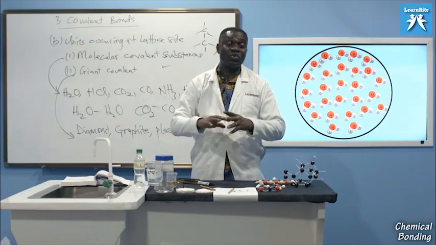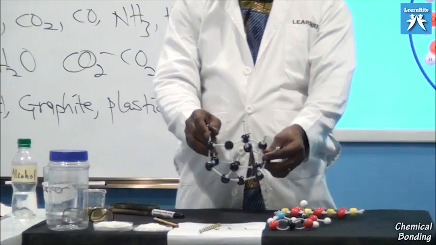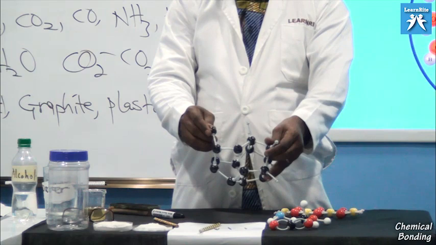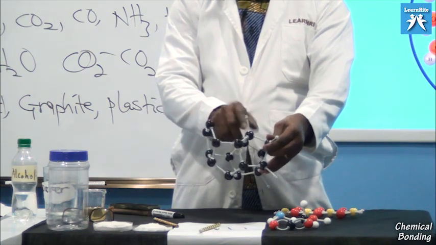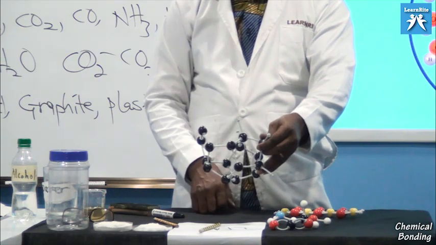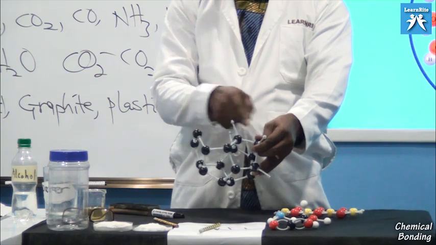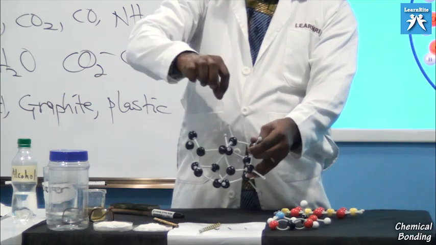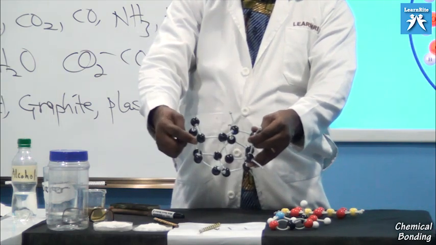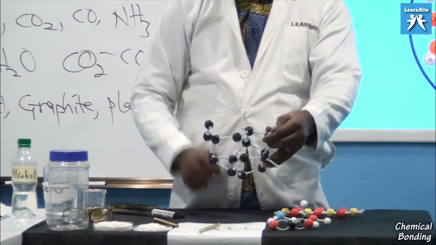Diamond doesn't have what we call layers. As for diamond, this is how it is. This is an example of diamond. Let me show it to you. Each black thing you see here is carbon. Each one is bonded to 4 other carbons. If I take this one, this is 1, this is 2, this is 3, and that one comes here, 4. If I take this one, this is 1, 2, 3, there's a hole here, which can go here, making it 4.